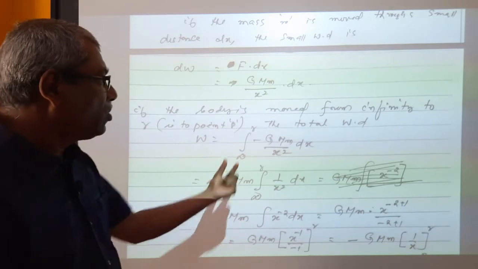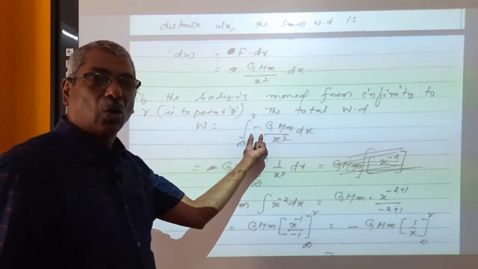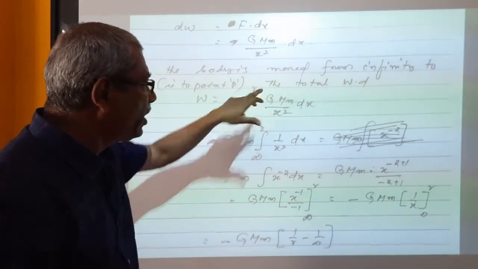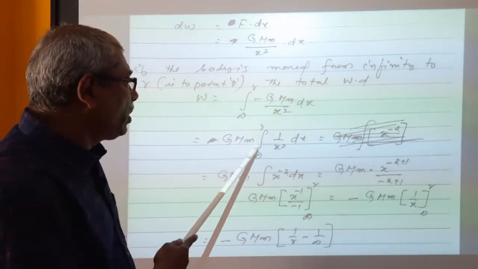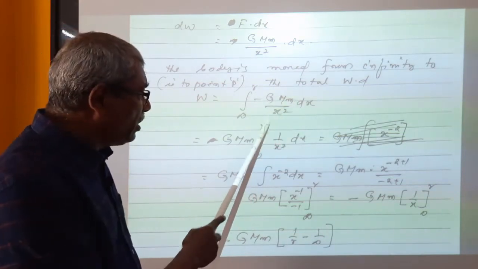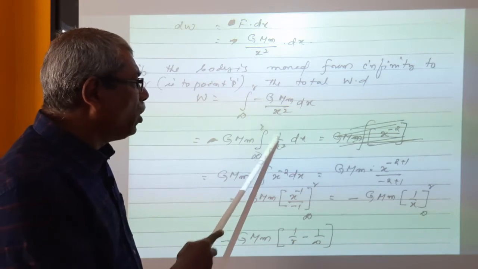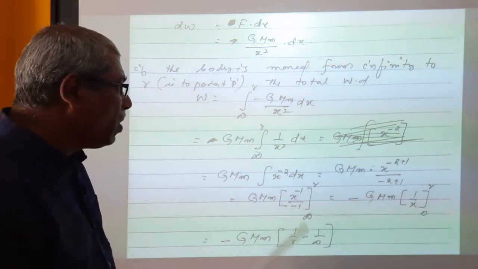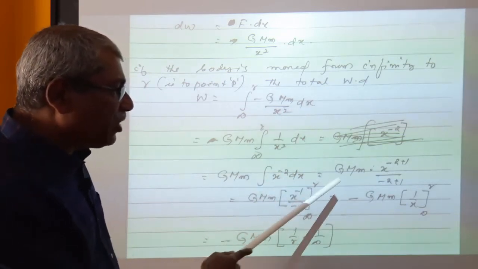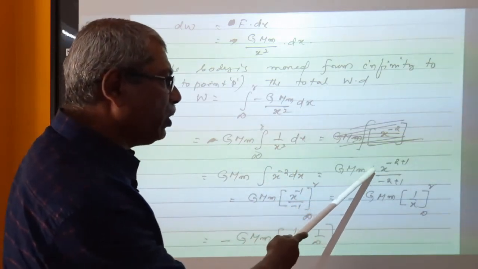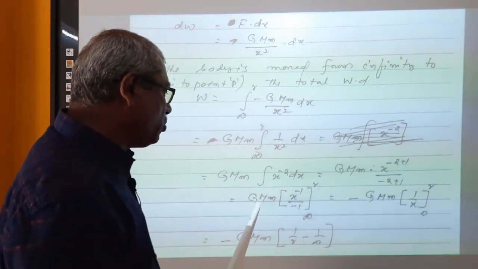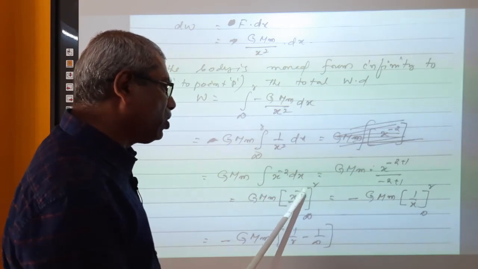Am I correct? So please note this. Wrongly I marked this negative sign. Negative sign is not here. You will not write this negative sign here. All the constants, G, capital M, small m, are taken outside, and integral infinity to R 1 by x square dx. 1 by x square is equal to x raised to minus 2. Integral x raised to minus 2 dx is equal to G capital M small m into x raised to minus 2 plus 1 divided by minus 2 plus 1. That is equal to G capital M small m into x raised to minus 1 divided by minus 1.